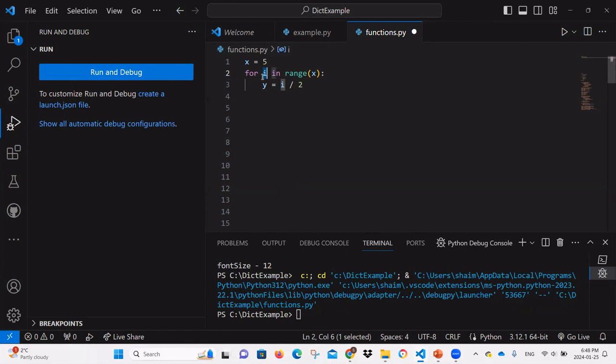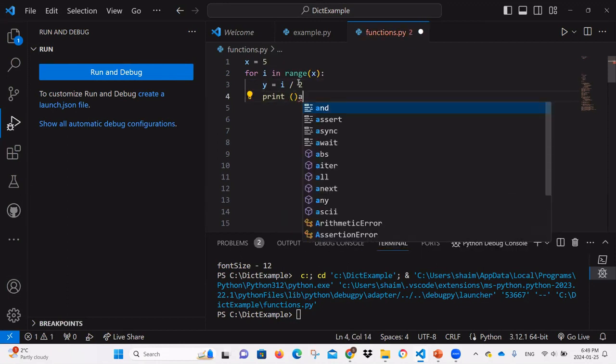If you define a variable i in the for loop of Java, it would be local to the loop. Once you're out of the loop, it's not seen. Here, it is defined within the loop, but because the loop doesn't create a context, it's still accessible everywhere, and we'll see that. So let's say we are using i to calculate y, and then we're going to print both x and y here.